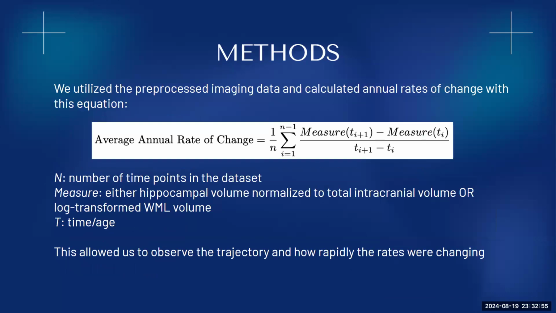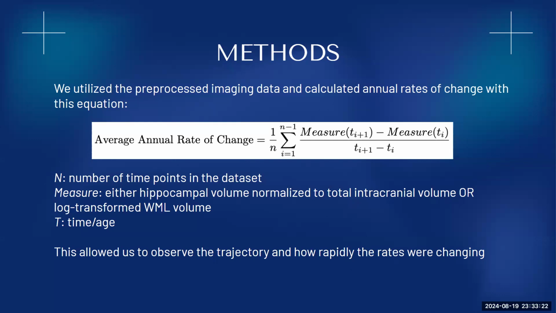We utilized the preprocessed imaging data and calculated the annual rates of change with this equation. The N represents number of time points in the data set, which just says how many times they decided to come in. The measure is either hippocampal volume normalized to total intracranial volume or log transformed white matter lesion volume. And then T just represents time or age.